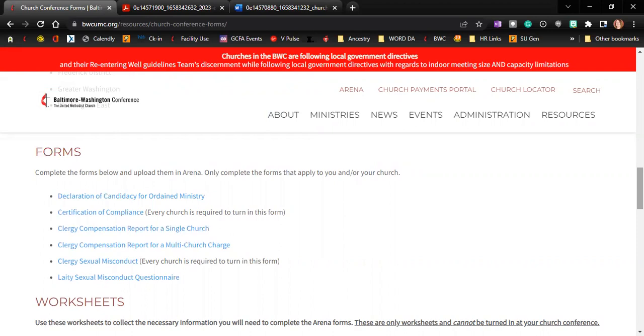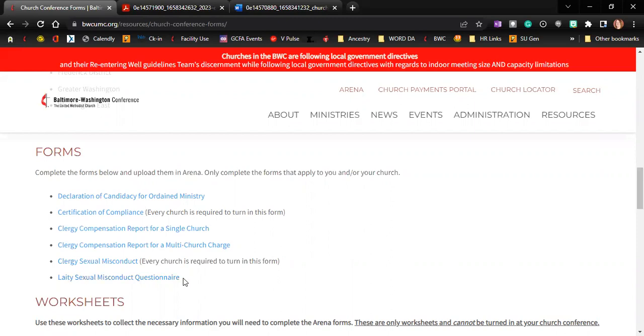You also have the clergy compensation report, whether it's for single church or multi-church. All this information should be completed, and then it needs physical signatures before being uploaded into Arena. Again, all of this is on the checklist.